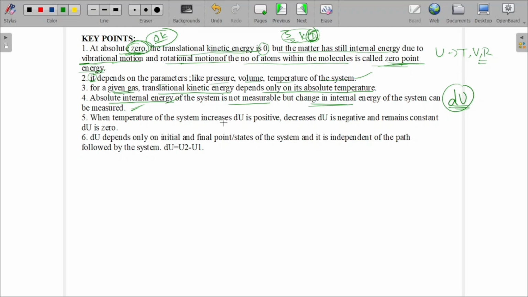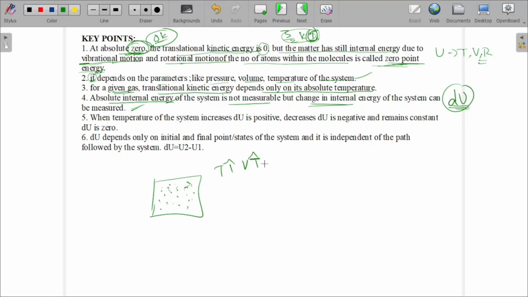Next, when the temperature of the system increases, for example, a system has molecules or particles and I am increasing its temperature. What will happen to the internal energy? Your molecules will move faster, no? When the temperature increases, the velocity increases.